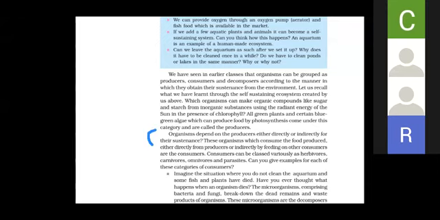Now, organisms depend on the producers either directly or indirectly for their sustenance.